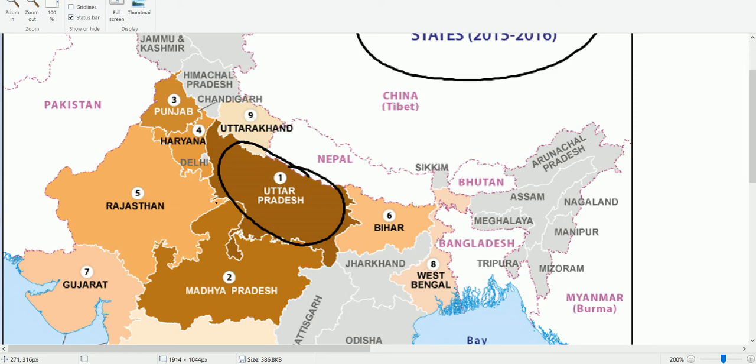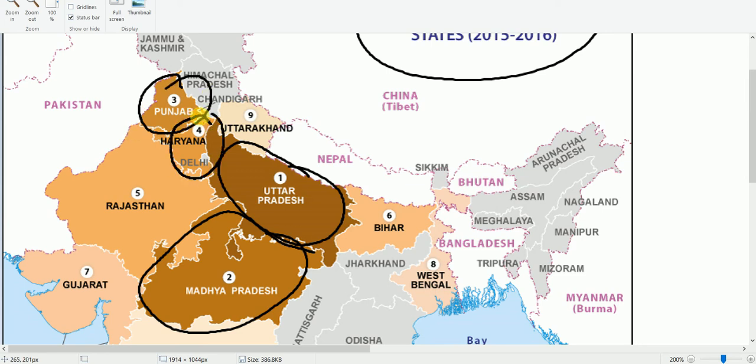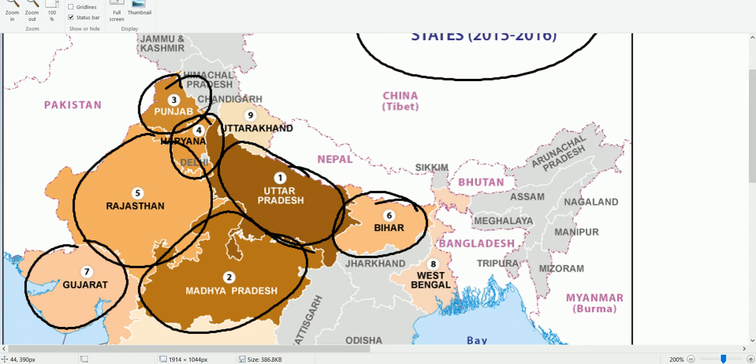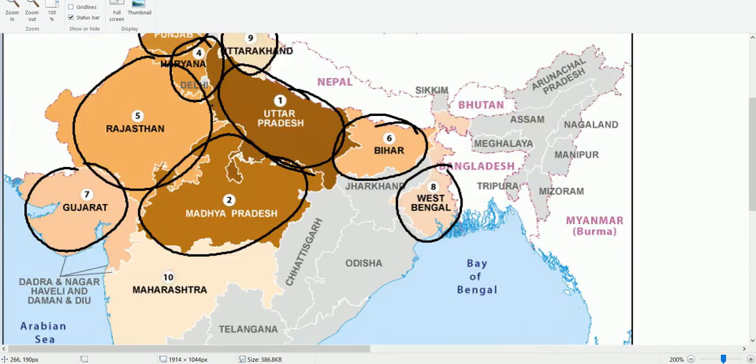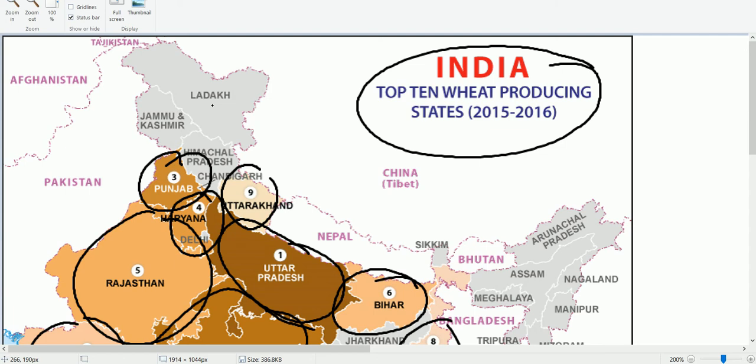Then Madhya Pradesh, then Punjab, then Haryana, then Rajasthan, and Bihar, Gujarat, then West Bengal and Uttarakhand. So these are the top wheat producing states, and these are the major areas.